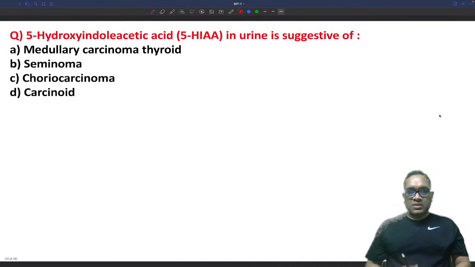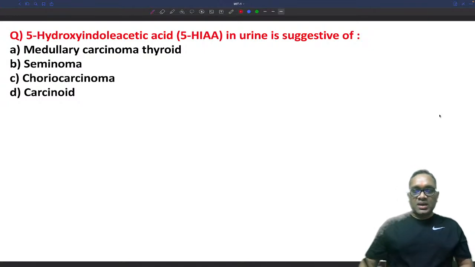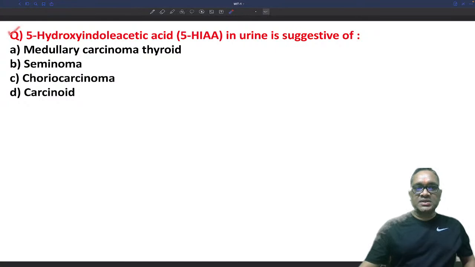Now coming to the last question of the session: 5-hydroxyindoleacetic acid, which was a NEET PG question also, in urine is suggestive of which cancer? So tell me, what is this? This is the tumor marker, right?